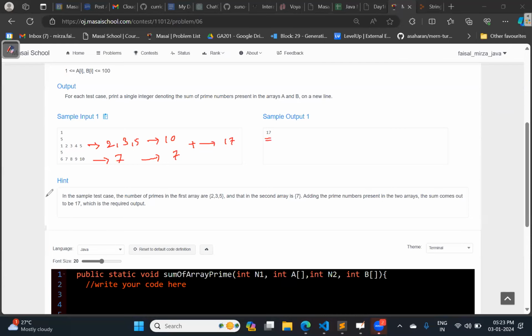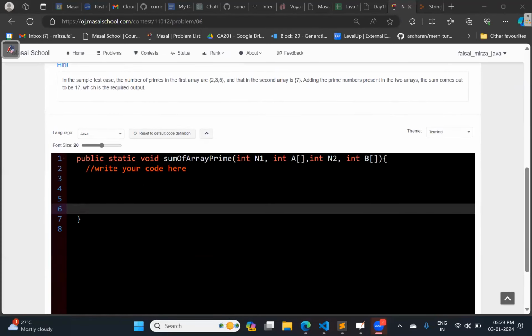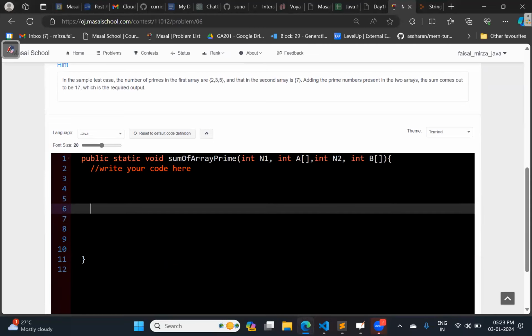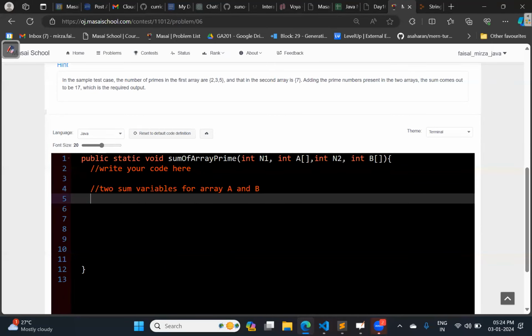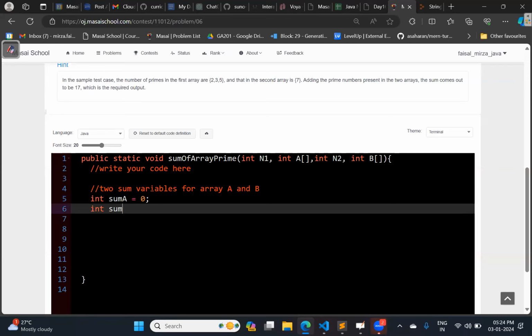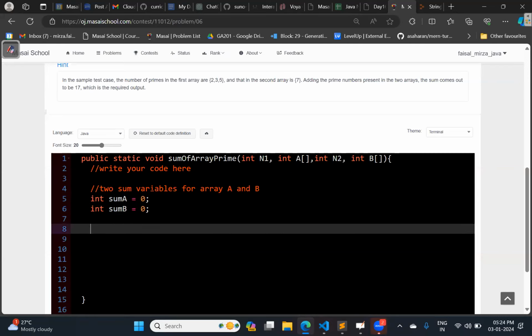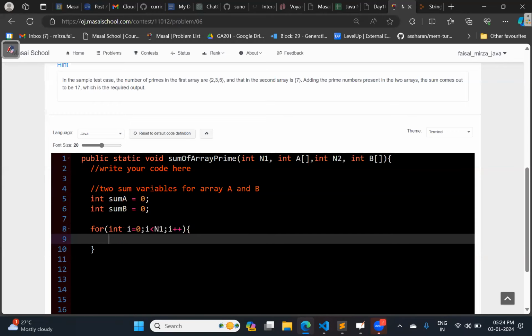Let us see how we can implement this. I need to have some variables for array A and array B. So we can say sumA equal to 0 and sumB equal to 0. Now let us run a for loop, int i, inside the array, or we have n1 as well, i less than n1, i plus plus.